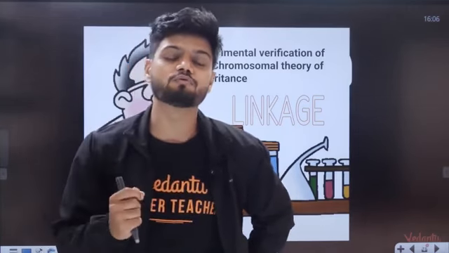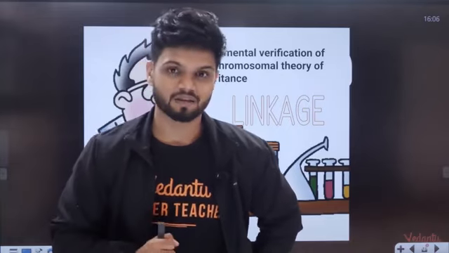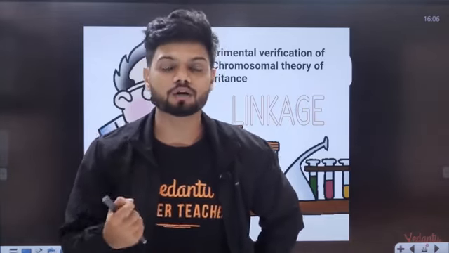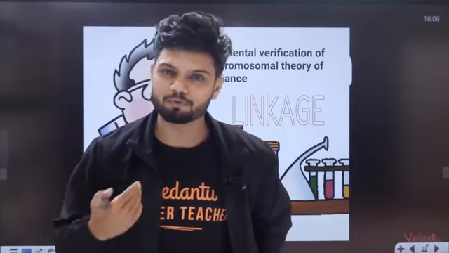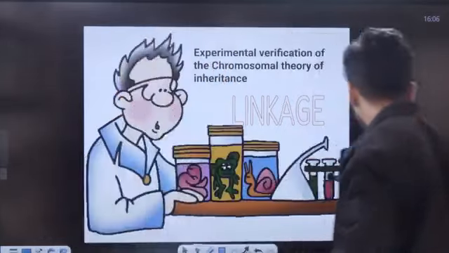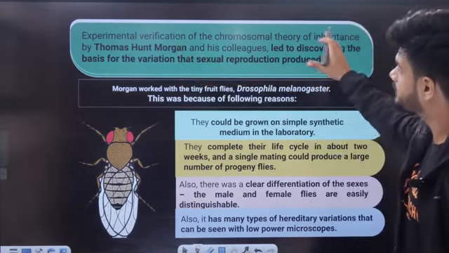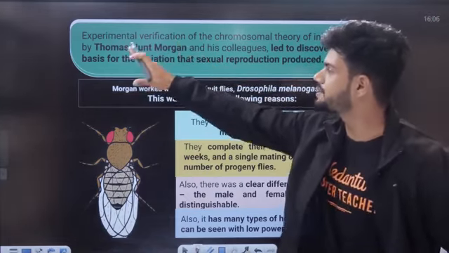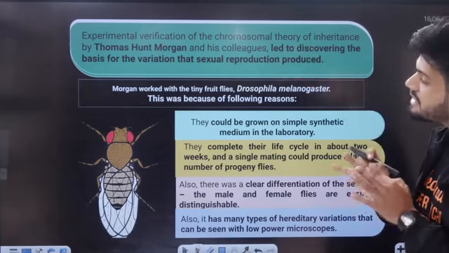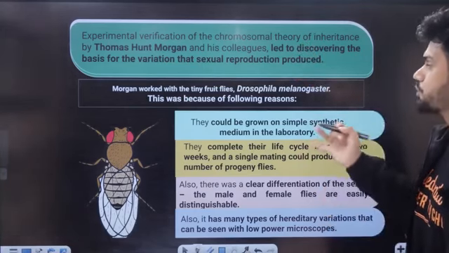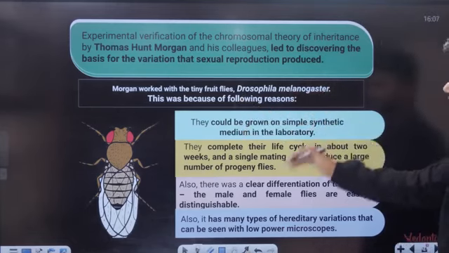And this experimental proof was given by none other than T.H. Morgan. T.H. Morgan was a scientist who worked on Drosophila. He came and told us, wait ಮಾಡಿ ನಾನು ಹಿಂಗೆ ಪ್ರೂಫ್ ಕೊಡ್ತೀನಿ ಇಲ್ಲಿ. Okay, the proof was given by T.H. Morgan. Okay, experimental verification of chromosomal theory of inheritance by T.H. Morgan, Thomas Hunt Morgan and his colleagues, led to the discovery of the basis of variation that sexual reproduction produced. Morgan worked on tiny fruit flies called Drosophila melanogaster.